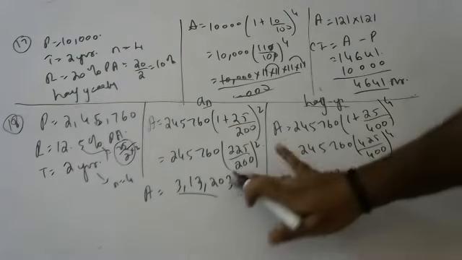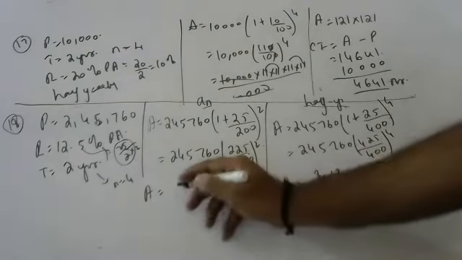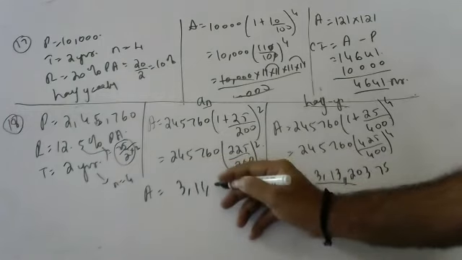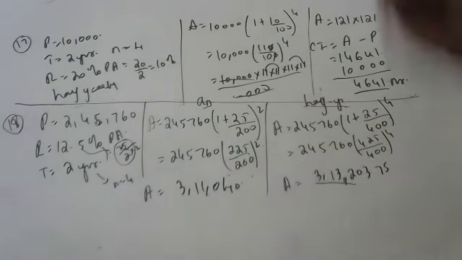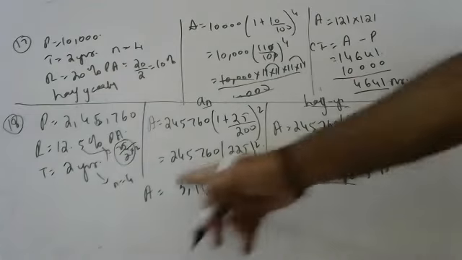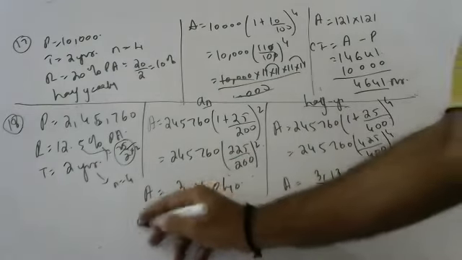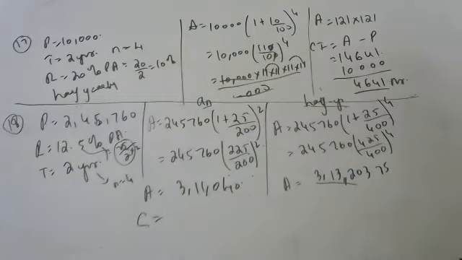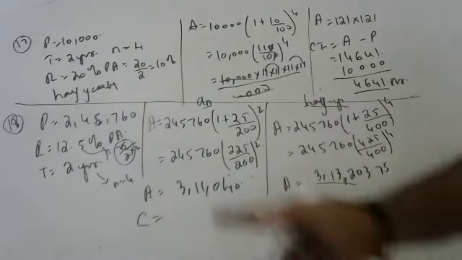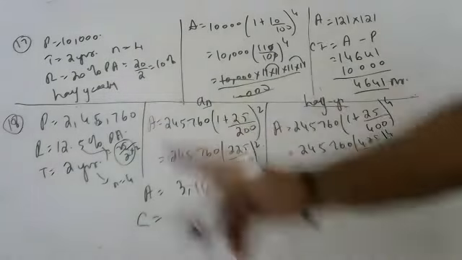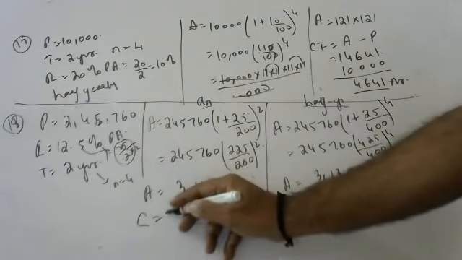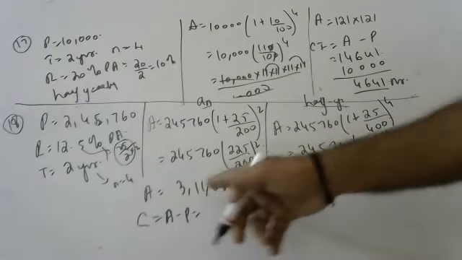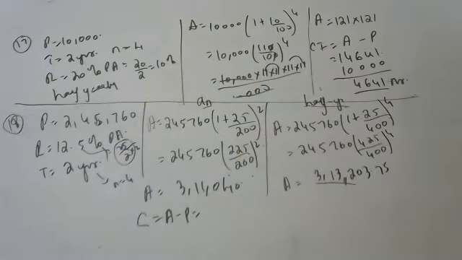3,13,203.75 half yearly. Annually how much? 3,11,040. Okay. Pravalika, now tell me compound interest here and here. This minus this, how much? Compound interest is amount minus principal. 3,11,040 minus 2,45,760. How much?